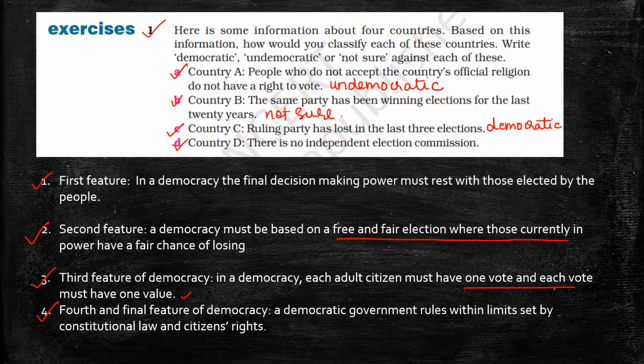Now, option D, country D, there is no independent election commission. This is undemocratic, because again, second feature of democracy, a democracy must be based on a free and fair election, and a free and fair election will be conducted by the election commission. So hence the election commission must be independent. All right. So you must learn the 4 features of democracy. Then only you can apply these in solving these questions.